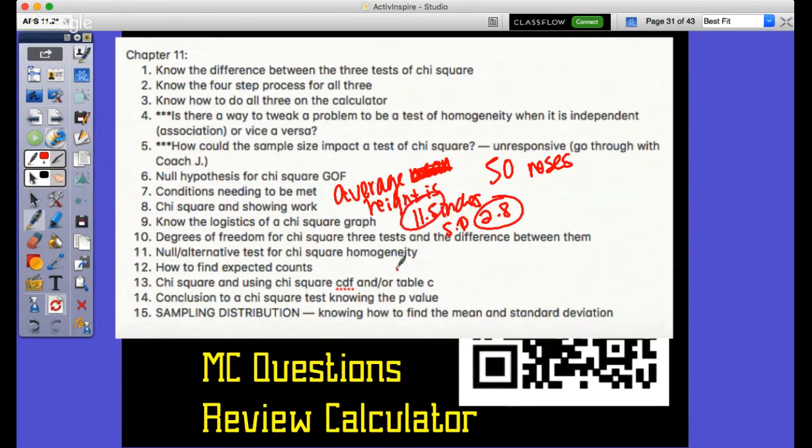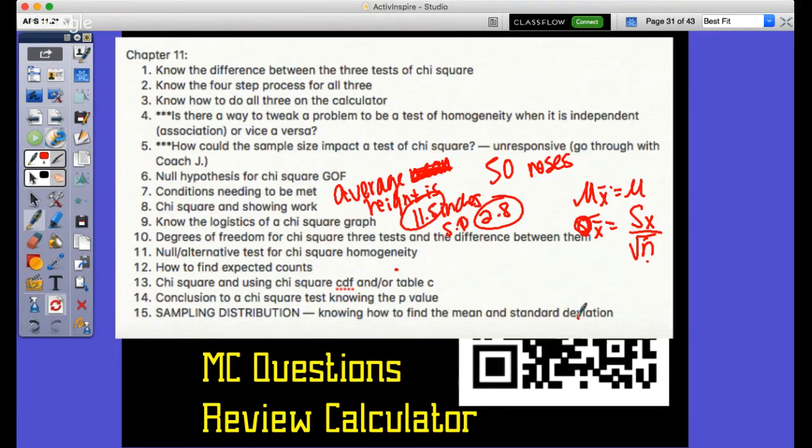Y'all follow me on this? You remember this idea of mu of x bar equals mu? And this idea of sigma of x bar equals sigma of x over square root of n. That's what we're talking about.